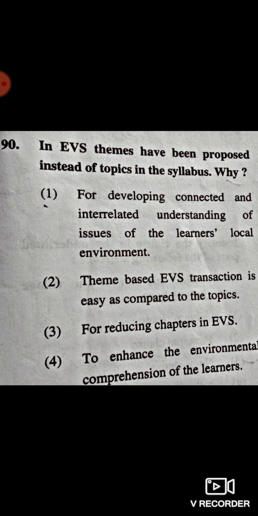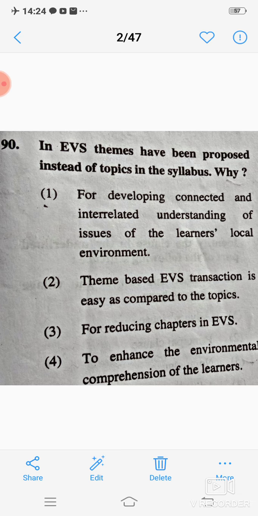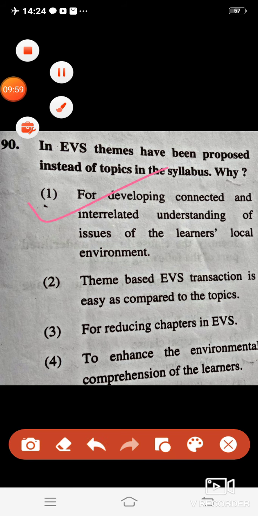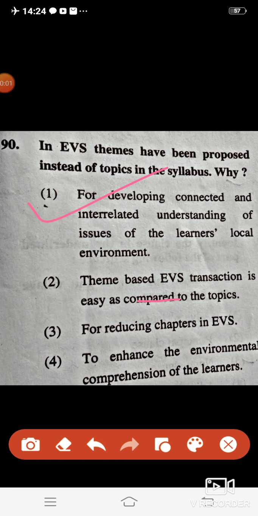Next question: in EVS, themes have been proposed instead of topics in the syllabus. Why? Correct answer is 1, for developing connected and interrelated understanding of issues of the learner's local environment.